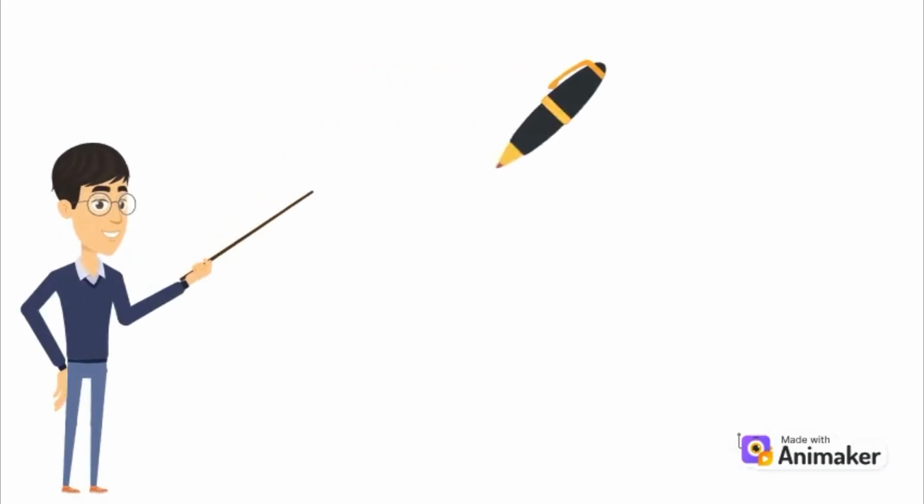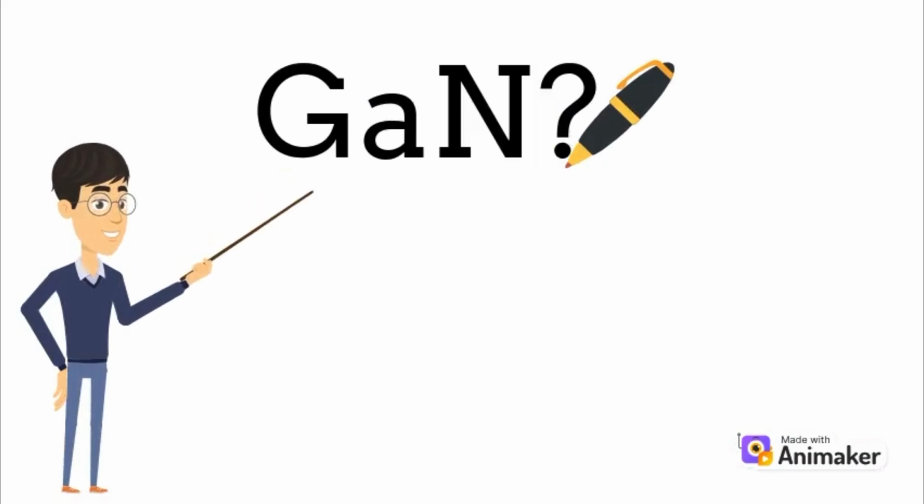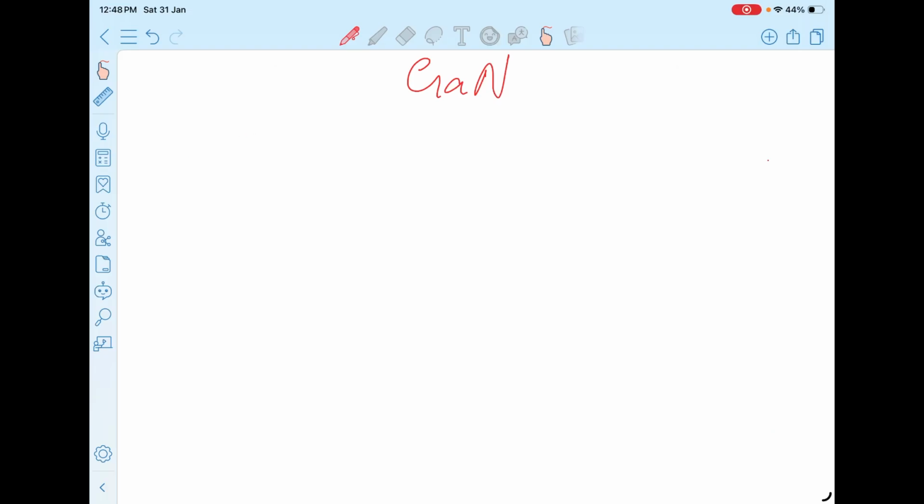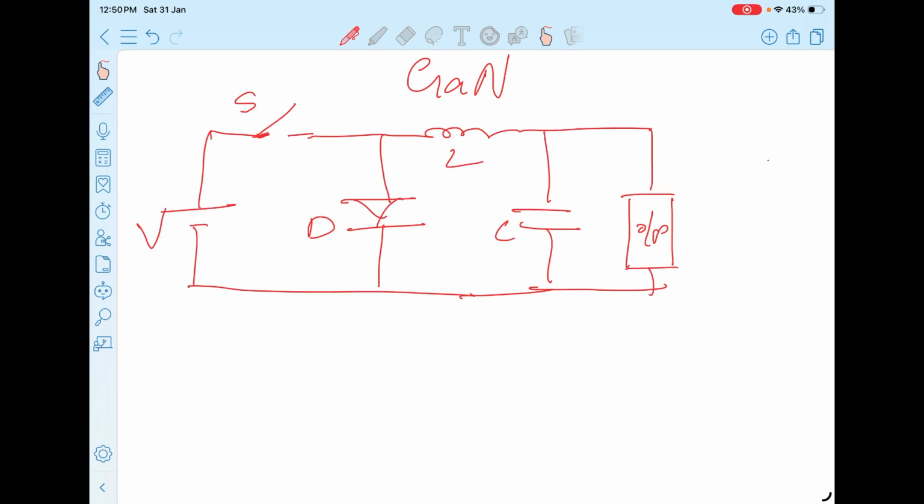For this, let us understand the electrical background of GaN technology. Before going to the breakdown of what this GaN is, we'll understand the application of GaN. Let me start with an example. Most semiconductor switches are used in converters, and in general I'm taking the simplest, a buck converter. So I'll draw a buck converter circuit. The biggest application of semiconductor switches is in converters.